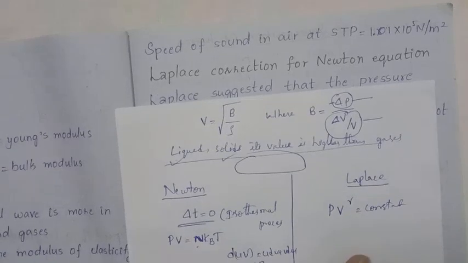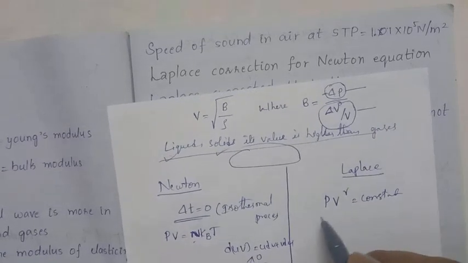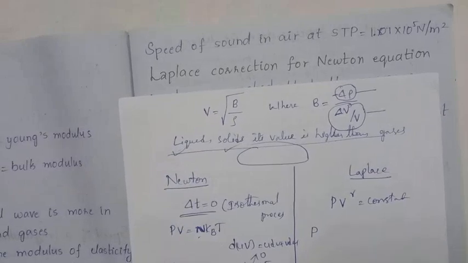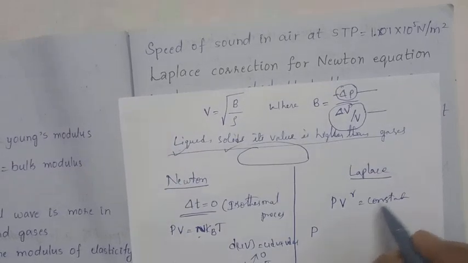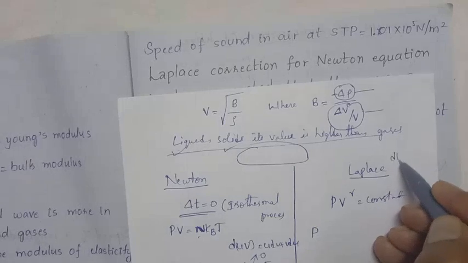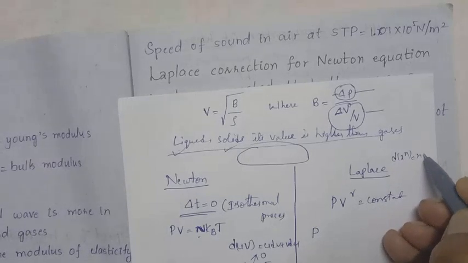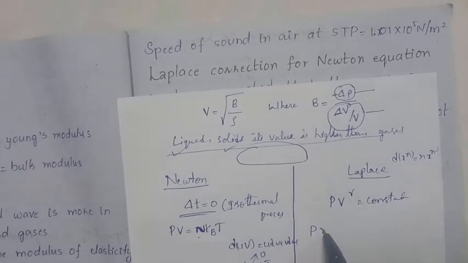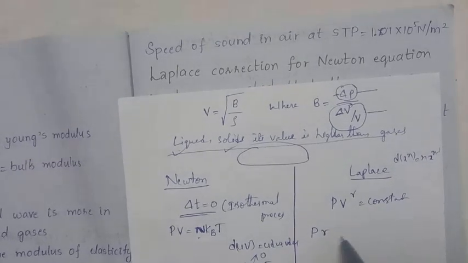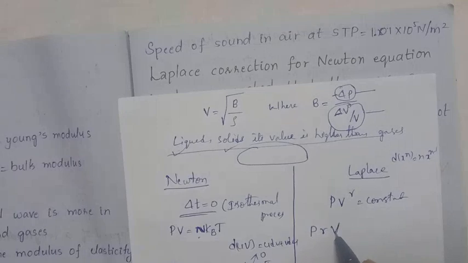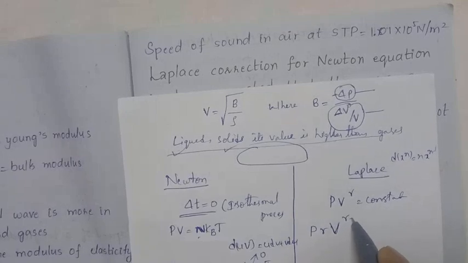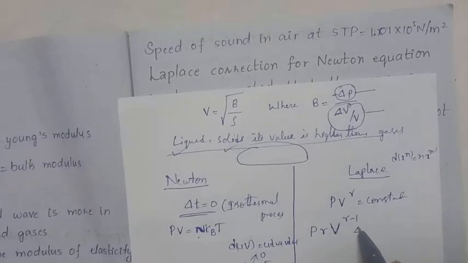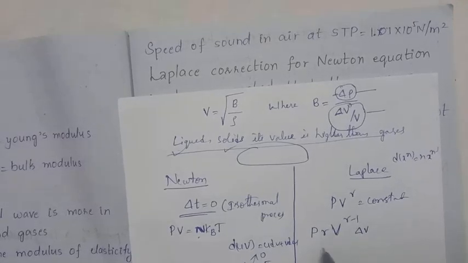So again, you can differentiate this equation in a similar manner, by the UV method. So P V power gamma: differentiation of x power n is equal to n x power n minus 1. Similar here also, gamma into V power gamma minus 1 into delta V. So one term is complete.